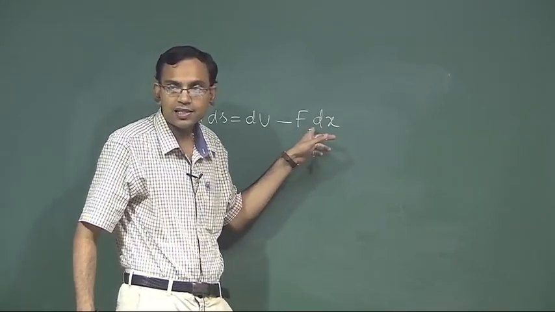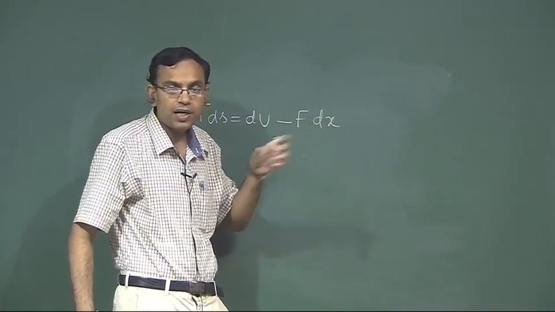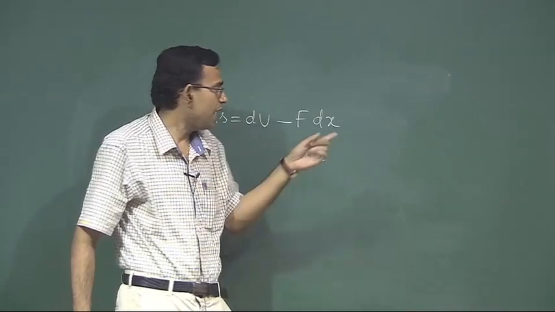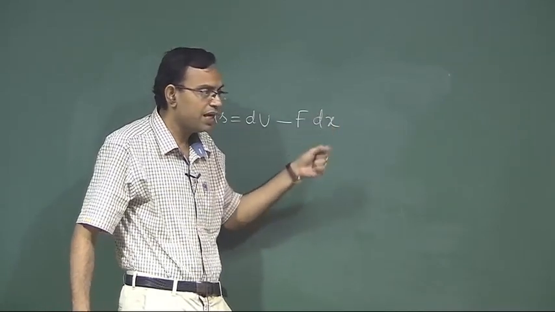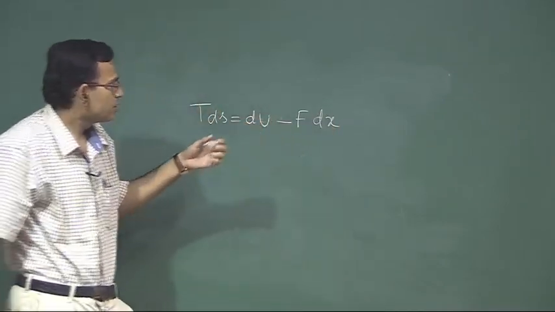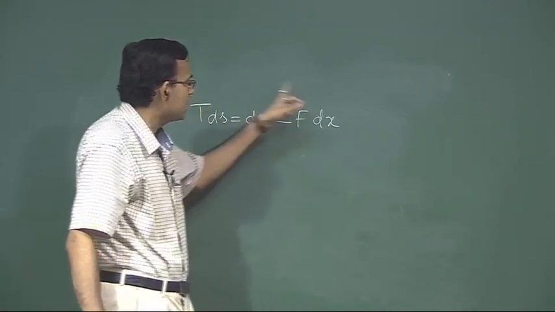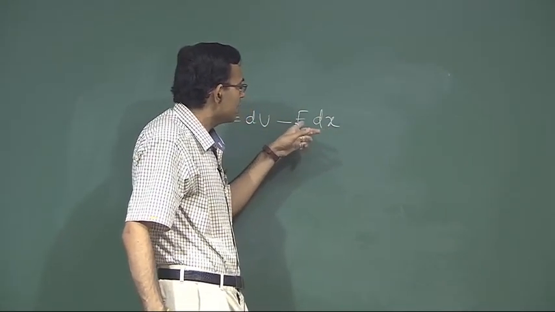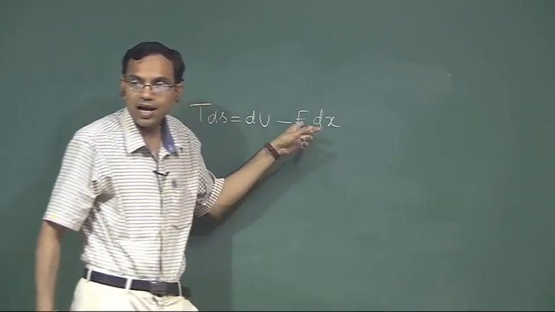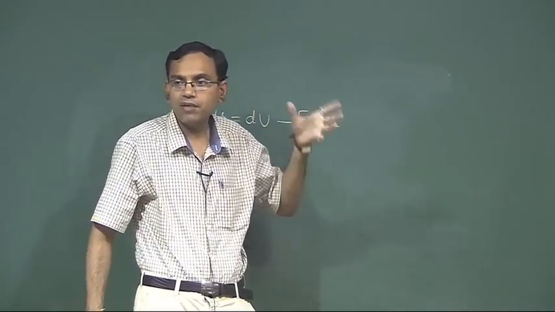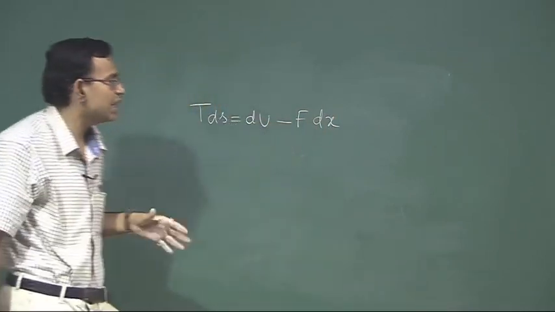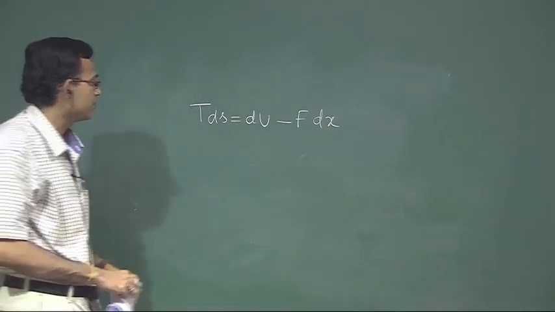This is minus because when the PdV work is done, work leaves the system, and when the spring is stretched, this is the work done by the force, and the PdV is the work done against the resistance. So it is just a different way of looking into it.